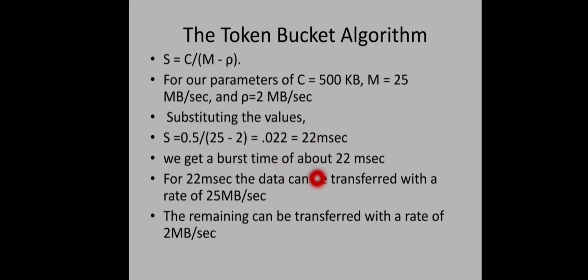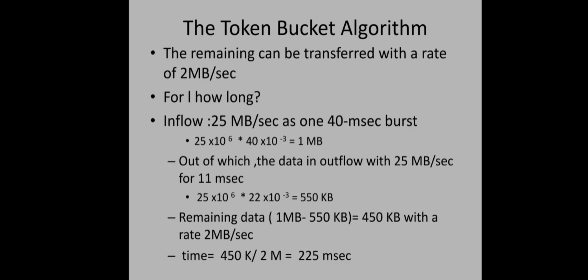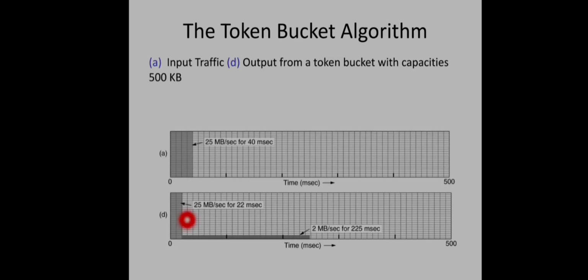Okay. So for 22 milliseconds, the data can be transferred at the rate of 25 MB per second, and the remaining will be transferred using this rate of 2 MB per second. So upon calculating these values, we will get 550 KB transferred in the first 22 milliseconds, and the remaining 450 KB will be transferred using the rate of 2 MB per second. So 225 milliseconds will be taken to send the remaining data. So this will be the input and this will be the output.